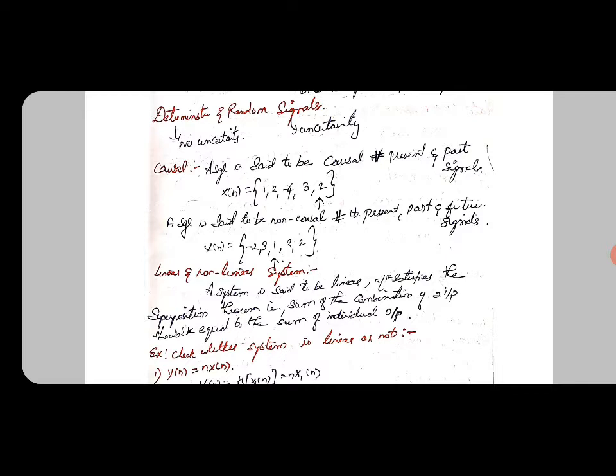By the above example, we stated that x of n is equal to 1, 2, -4, 3, and 2. Here 2 is the origin, and it depends on present and past values only, so the signal is a causal signal. But in the case of the second one, 1, -2, 3, 1, 2, 2, here 1 is the origin. We see that both past and future values exist, so the signal is said to be a non-causal signal.